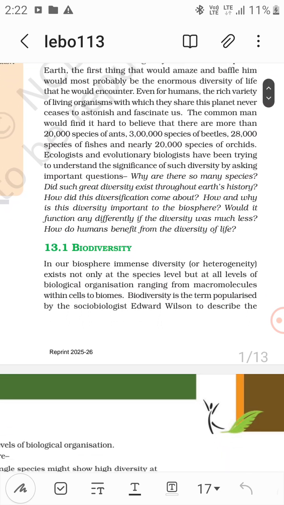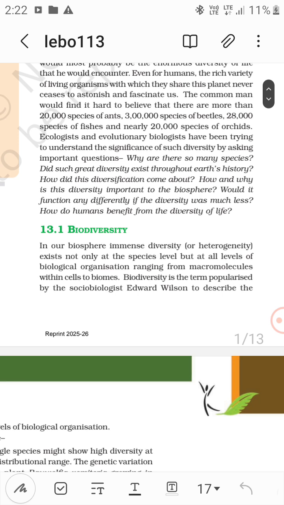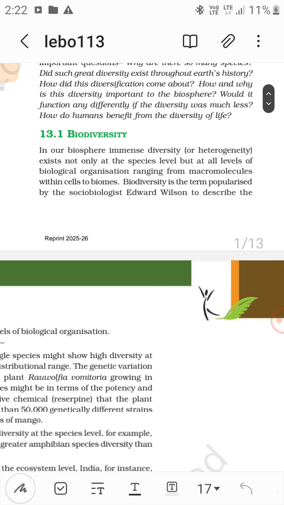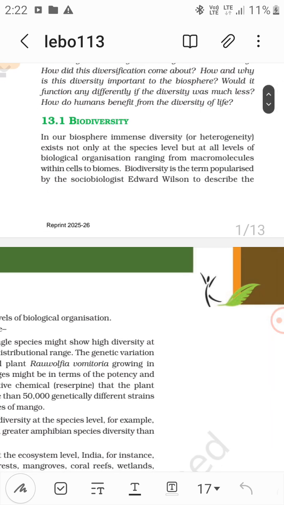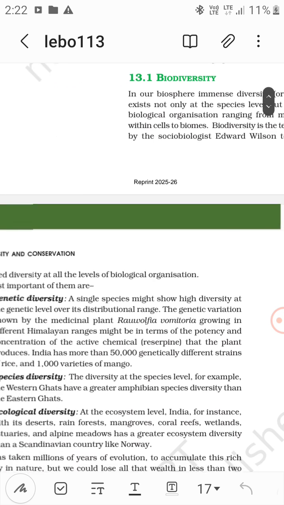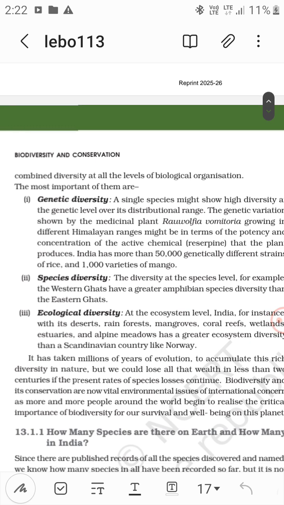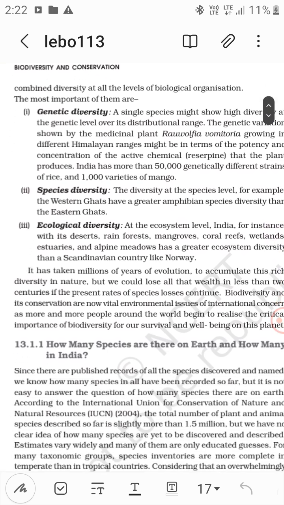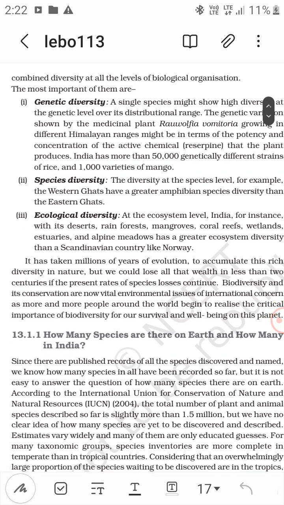Now the biodiversity, right? So in our biosphere, immense diversity or heterogeneity exists not only at the species level but at all the levels of biological organization, ranging from macromolecules within cells to biomes. Biodiversity is a term popularized by the sociobiologist Edward Wilson to describe the combined diversity at all the levels of biological organization. The most important of them are genetic diversity, species diversity, and ecological diversity.